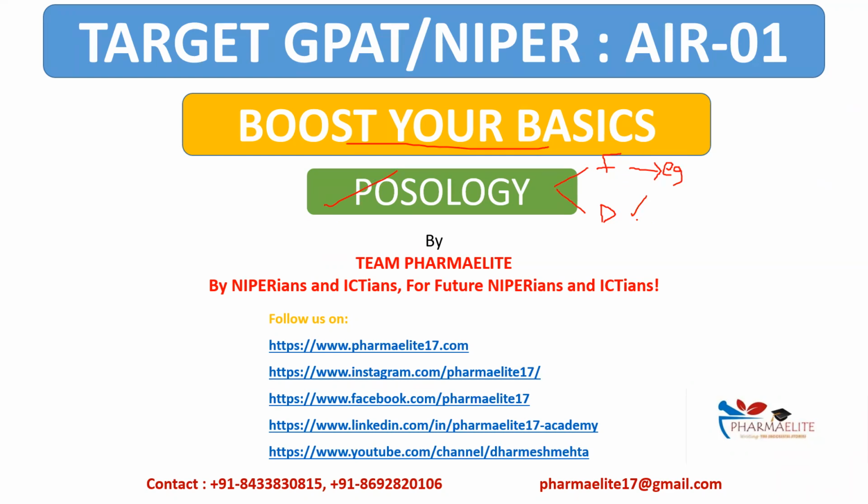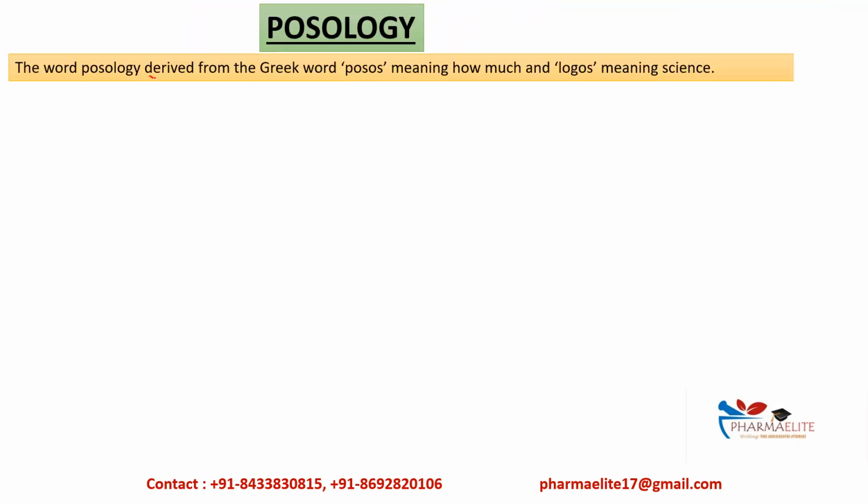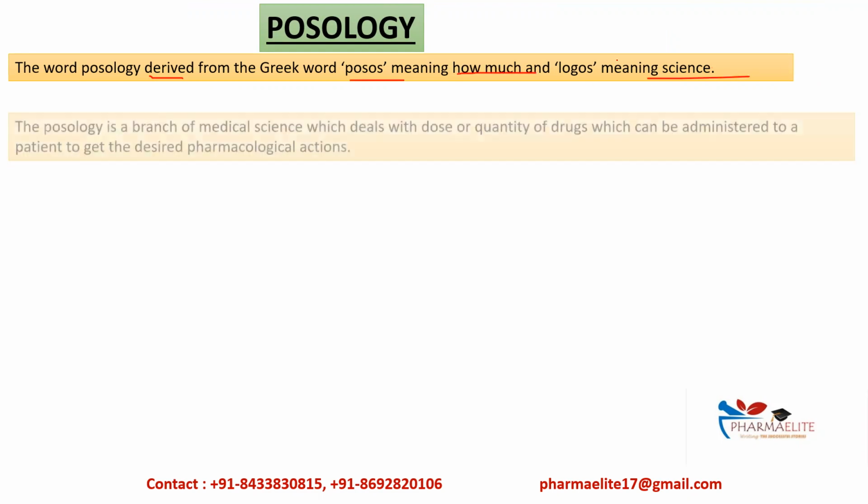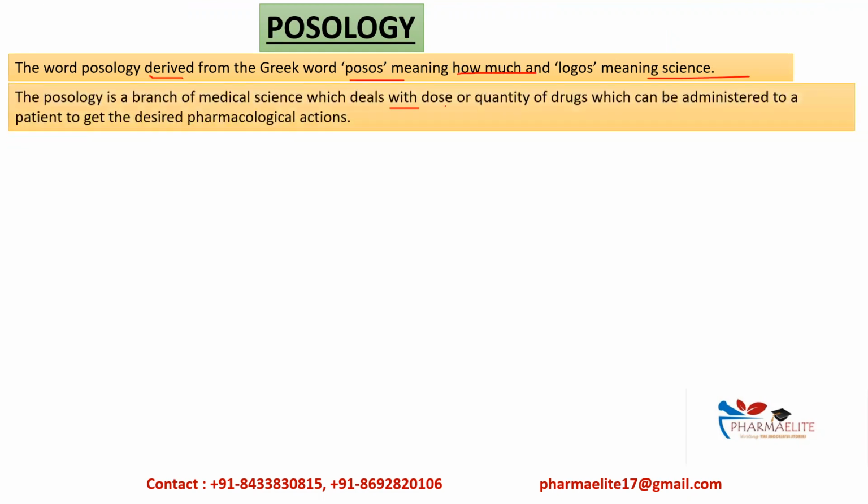So let's start. Posology. So what is posology? It is derived from a Greek word that is posos, meaning how much, and logos, meaning science. And it is a branch of medical science which deals with dose or a quantity of drugs which can be administered to a patient in order to get a desired pharmacological action.